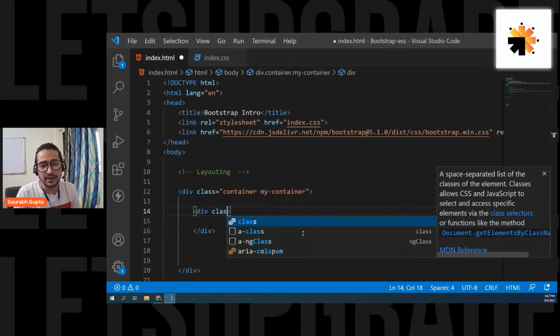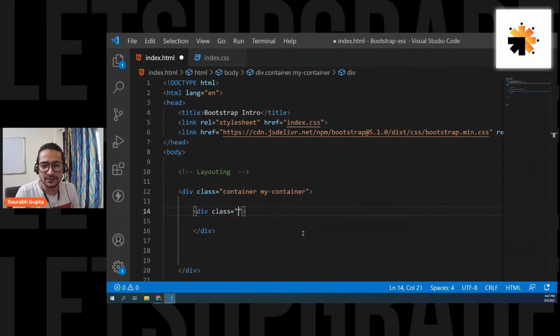And the class that you need, if you want your elements to be arranged in a row, is that you simply have to give it a class of row. When you give it a class of row, it understands that now I'm a row, and whatever elements are inside me, I have to arrange them in an inline order. Simple. So that's how you create it.